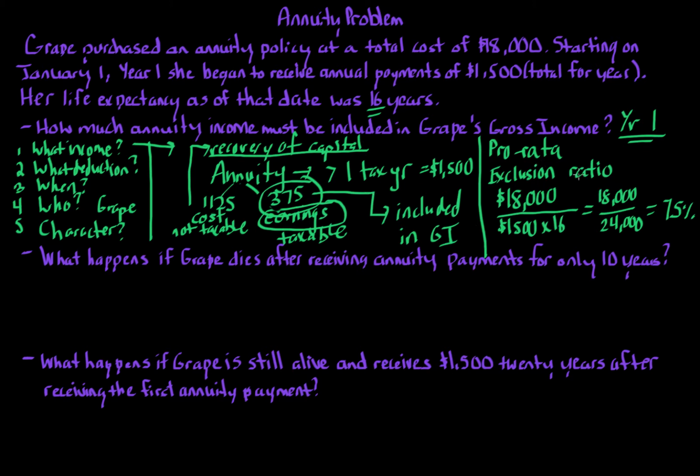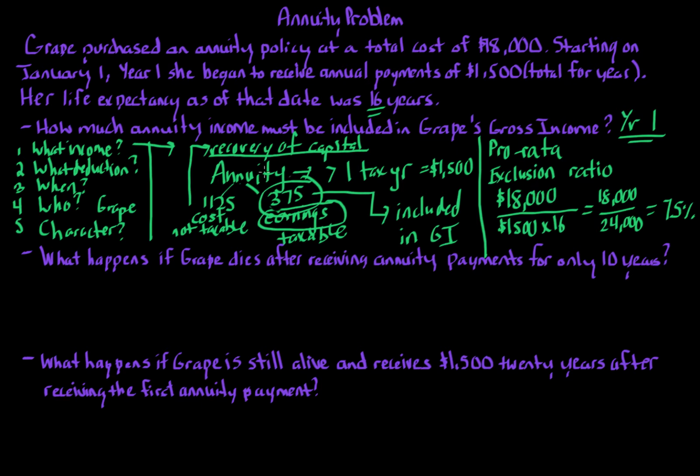We use the exclusion ratio, and this calculates the portion that is excluded, and then you subtract away the portion that is included in GRAPE's income. Now, this is the actual approach that is in the tax law. There's what's called a simplified method, which the IRS allows, which is a similar approach, but it's rounded, and it simply uses a kind of formula to calculate. You multiply, and they give you some factors. Okay, this is the actual approach.